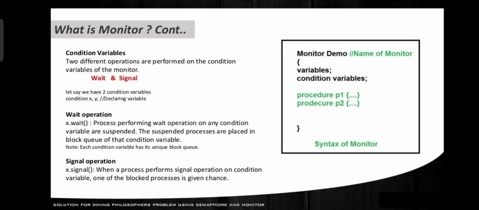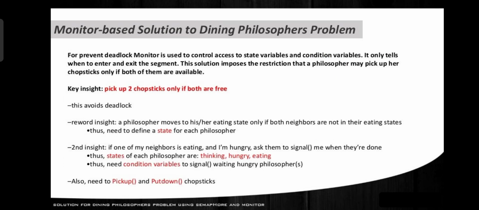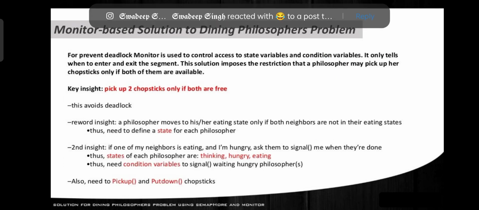Now, what is a condition variable of a monitor? Two different operations are performed on the condition variable of the monitor: wait and signal. What is the wait operation? Processes performing a wait operation on any condition variable are suspended. The suspended processes are placed in a blocked queue of that condition variable. And what is the signal operation? When a process performs a signal operation on a condition variable, one of the blocked processes is given a chance.